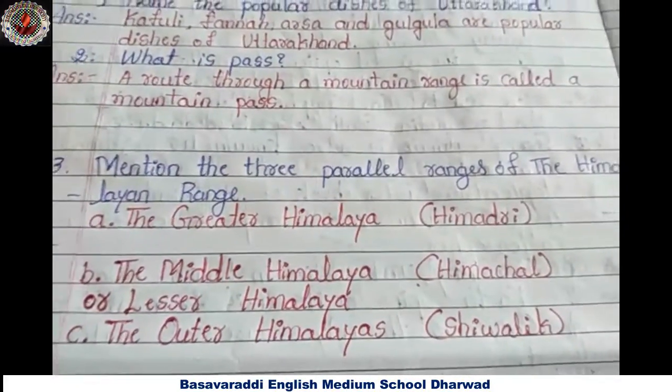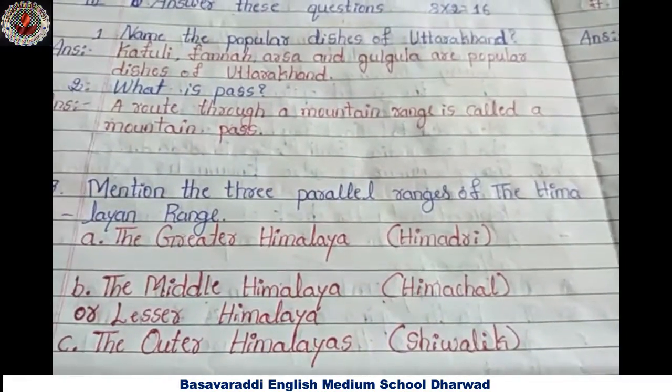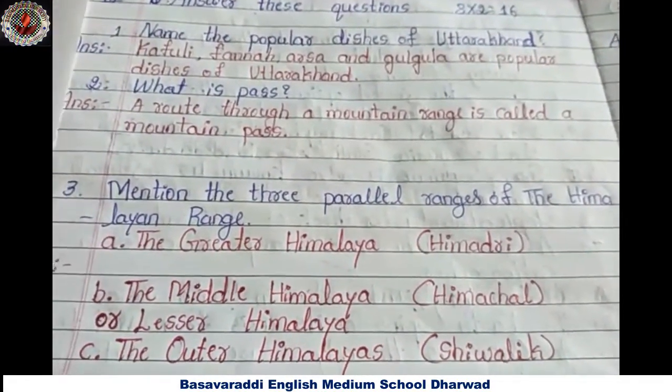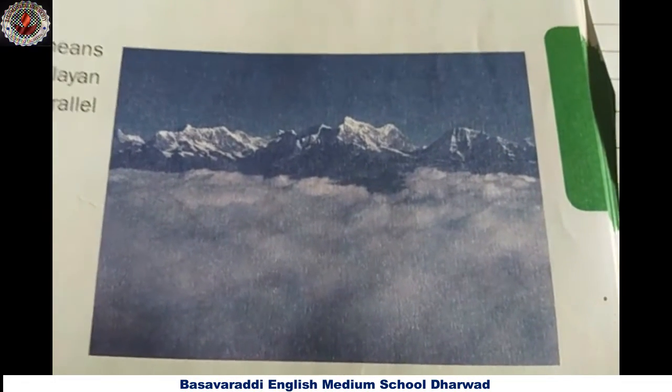Next question. Mention the 3 parallel ranges of the Himalayan range. Do you remember? The word Himalaya means abode of snow. The Himalayan range consists of 3 parallel ranges.